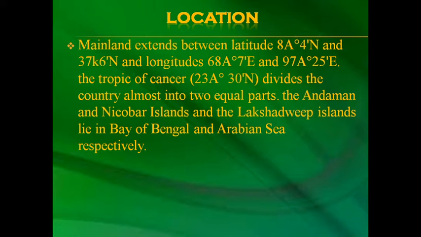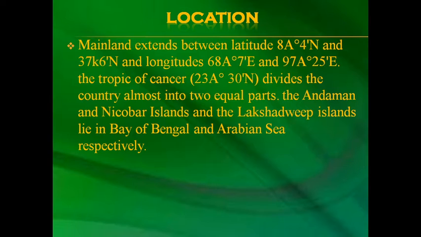Location. The mainland extends between latitude 8°4' north and 37°6' north, and longitude 68°7' east and 97°25' east.